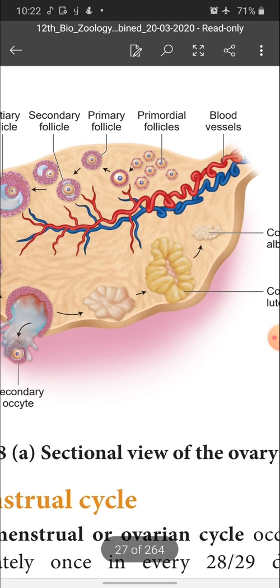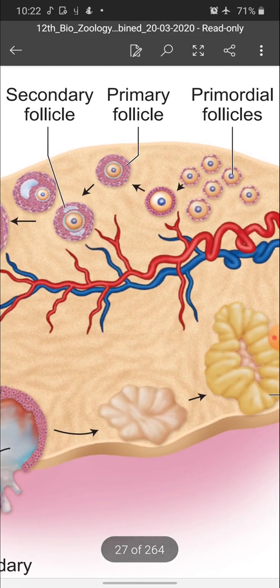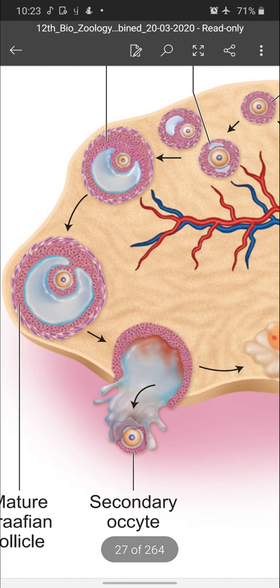Next, when the primary follicle is surrounded by many layers of granulosa cells, it is called a secondary follicle. When the secondary follicle develops an antrum, that blue colored cavity, it is called an antrum. When it develops an antrum, it becomes a tertiary follicle. Within the tertiary follicle, the egg is present.